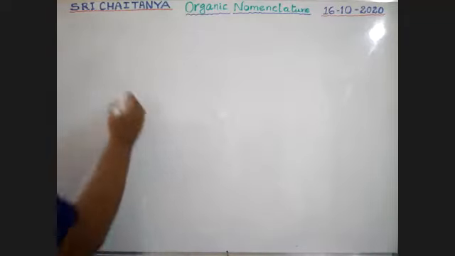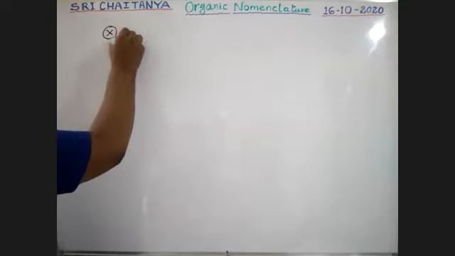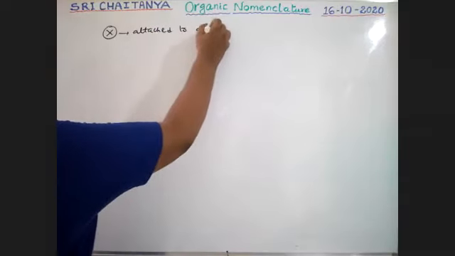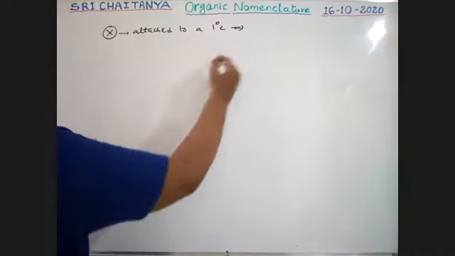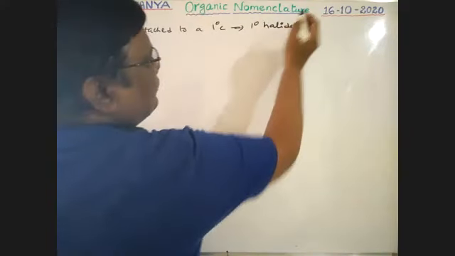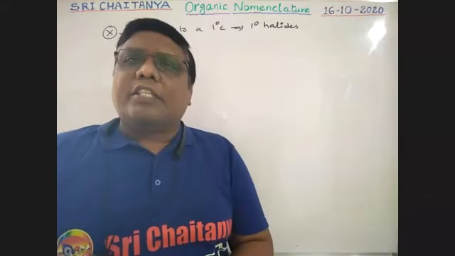See boys, if a halogen atom is attached to a primary carbon, it is called a primary halide.